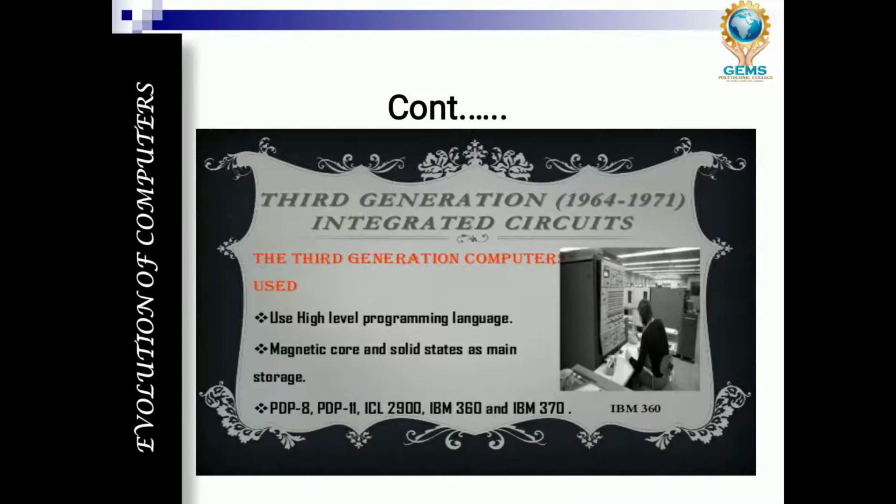Magnetic core and solid state were introduced as main storage. What you are able to see on this monitor is a third generation computer. IBM 360, PDP 8, PDP 11, ICL 2900, IBM 360 and IBM 370 are third generation computers.